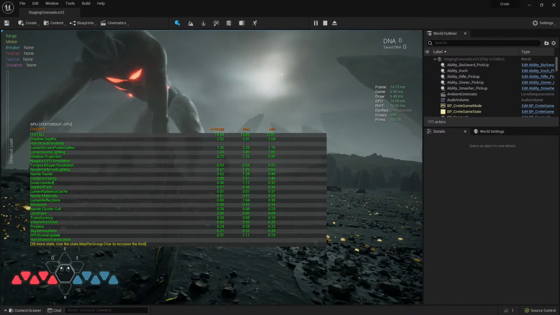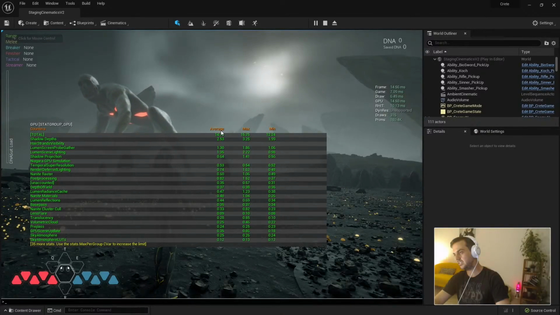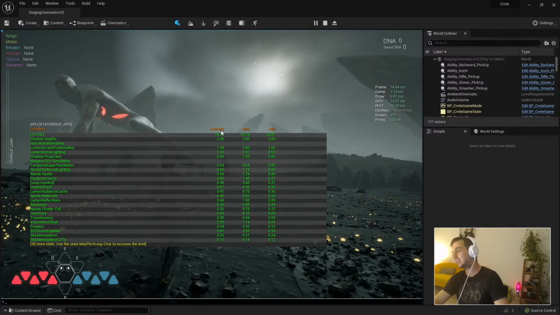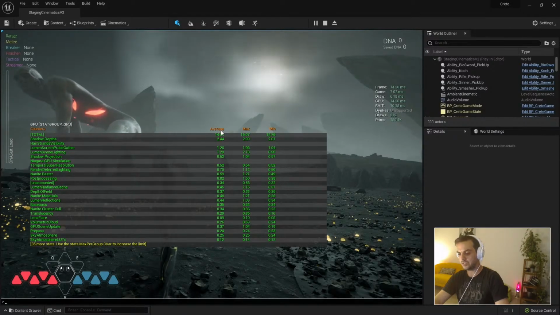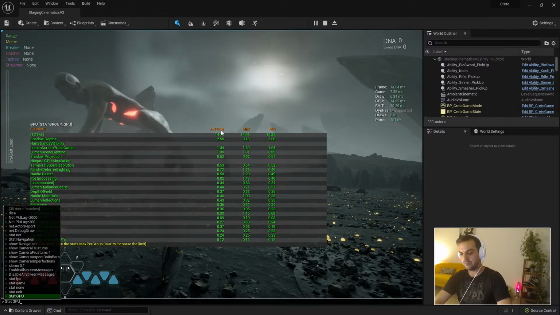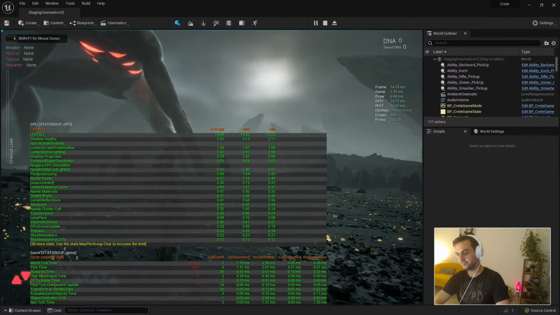If by any chance you are CPU bound, meaning the game frame is bigger than the GPU frame, which maybe you have in an RTS strategy game or something with a lot of AI, you need to go to stat game, and then you will find a lot of stuff there. Okay?